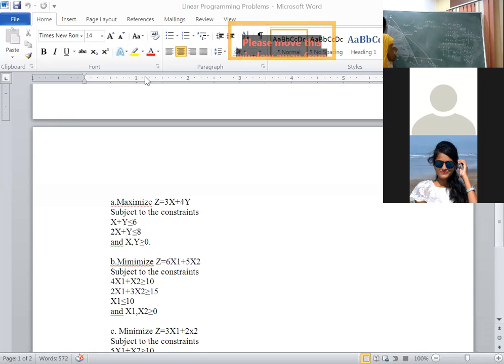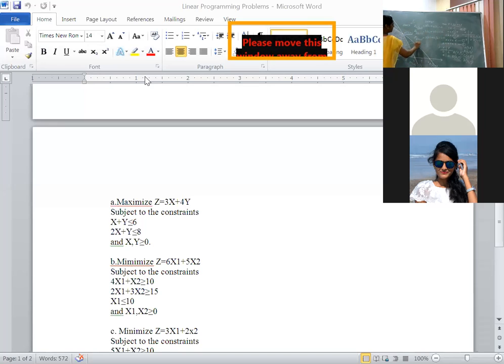Next, Z at the point D, which is (4, 0): 3 into 4 plus 4 into 0, the value is 12. Next, Z at E, the values are (2, 4): 3 into 2 plus 4 into 4, 6 plus 16 is 22.